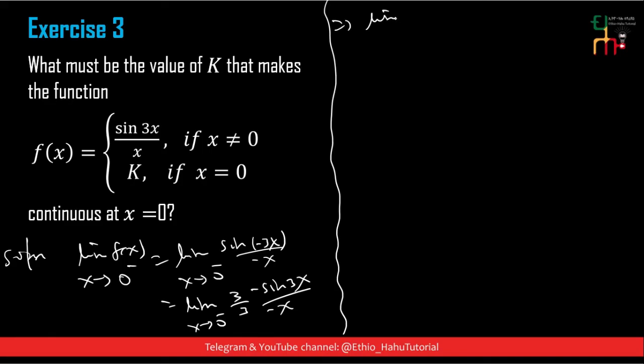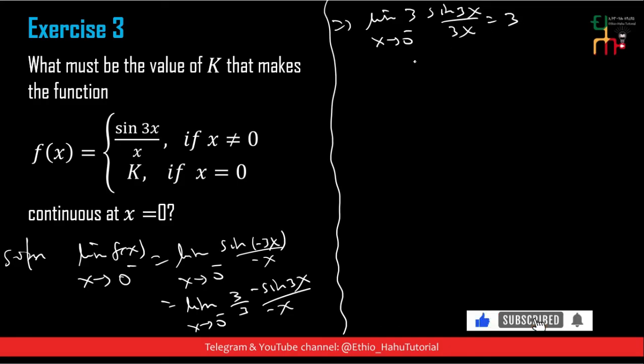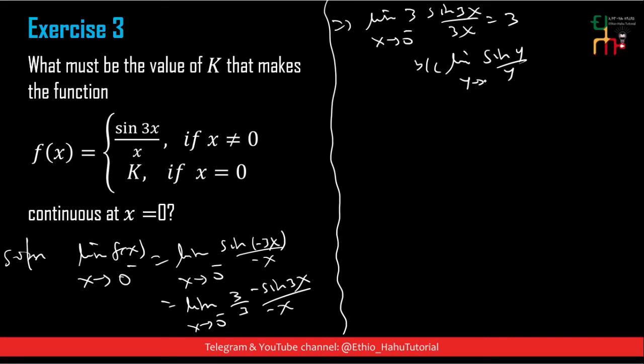This implies the limit of 3 times sin of 3x over 3x as x approaches 0 from the left. What does this equal? 3, because the limit of sin y over y as y approaches 0, where y is equal to 3x, is 1. So 1 times 3 is 3.